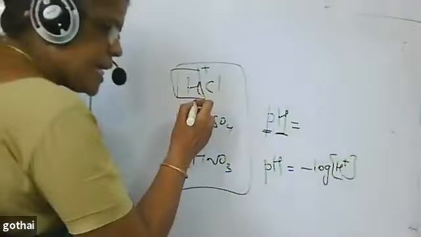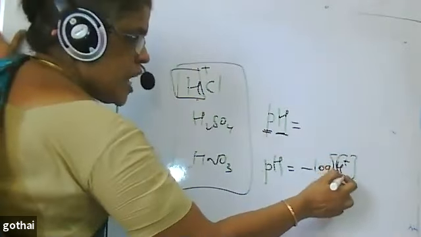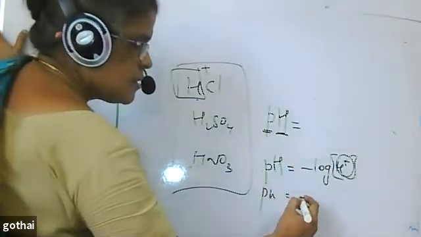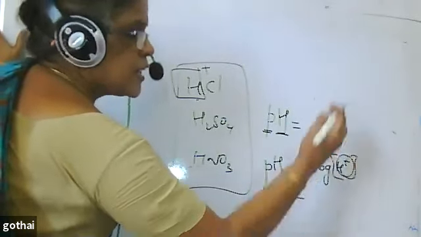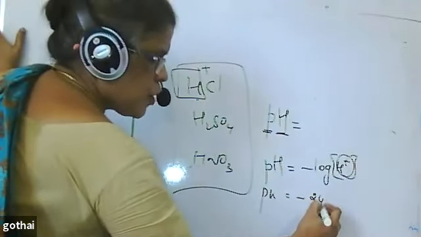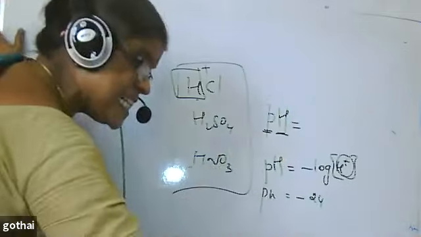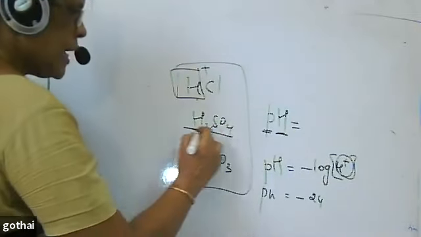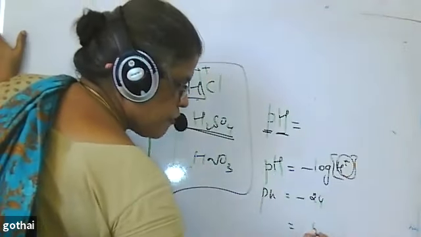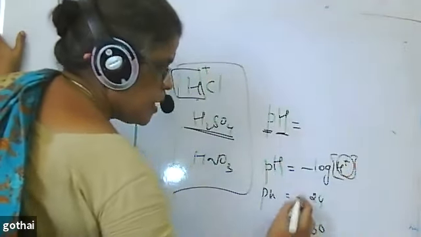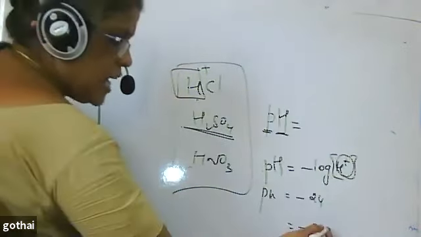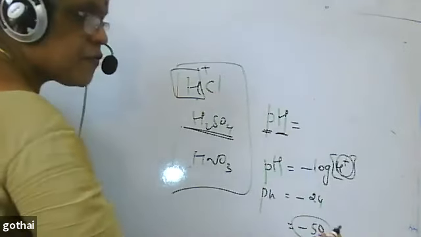If it is a strong acid, H plus ions will be larger, but pH is equal to minus log. Think of H plus concentration being very high, say 50. But minus log of 50 means the value becomes very low.